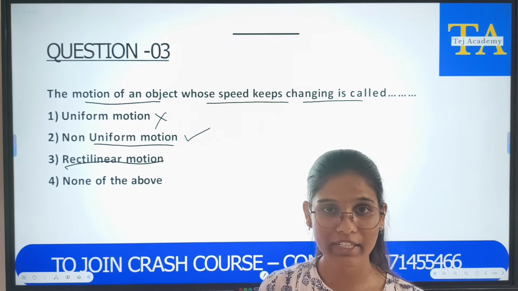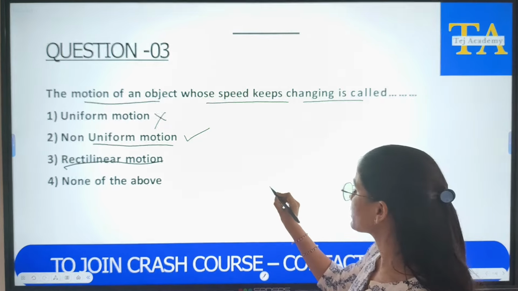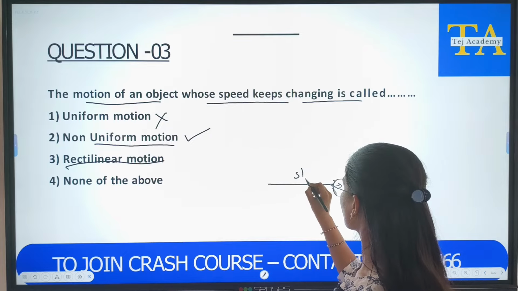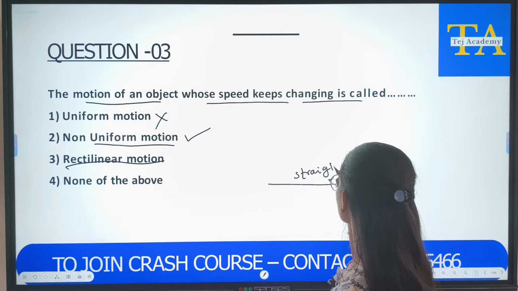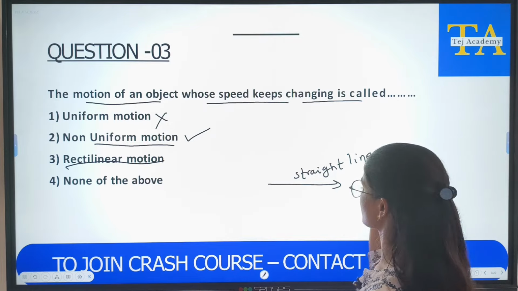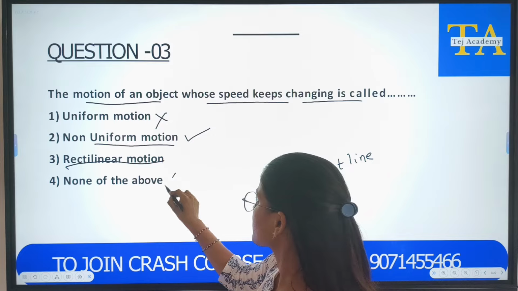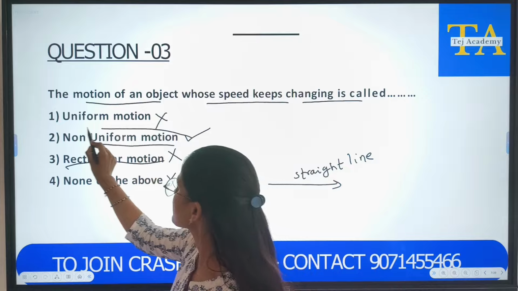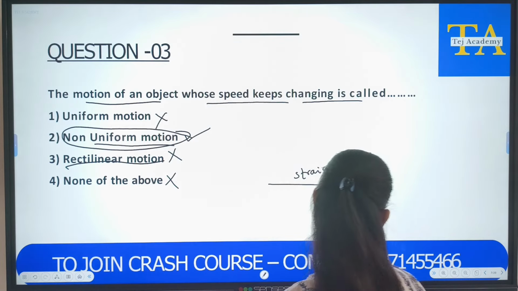Rectilinear motion. What is rectilinear motion? If an object is moving in a straight line, that is called rectilinear motion. This you have studied in class 6. And none of the above is not the answer. So our answer is non-uniform motion. Next question.